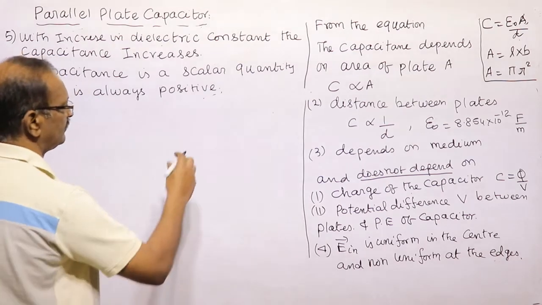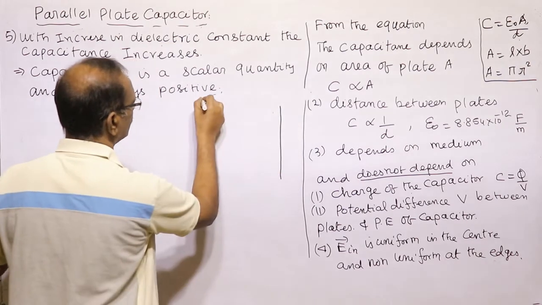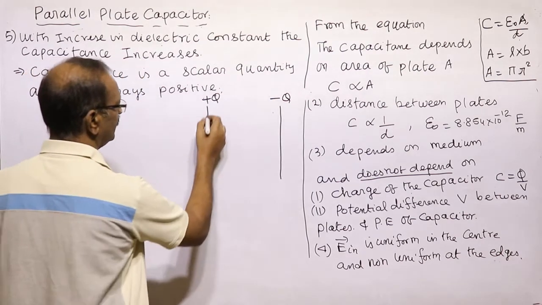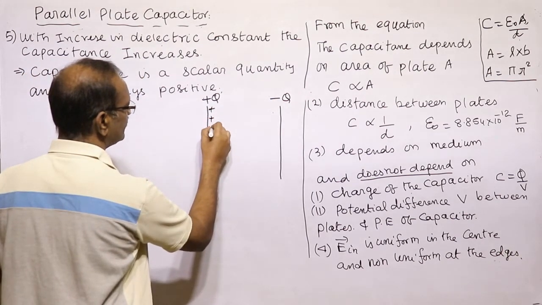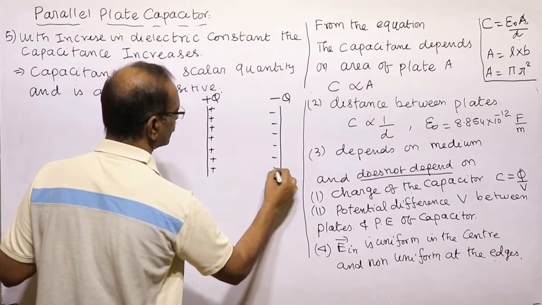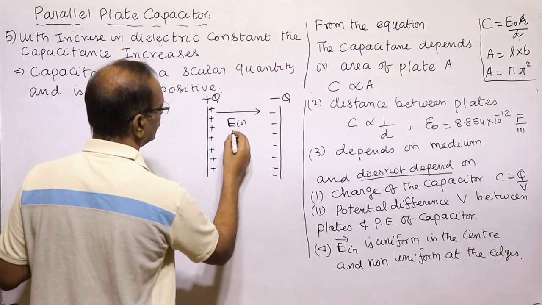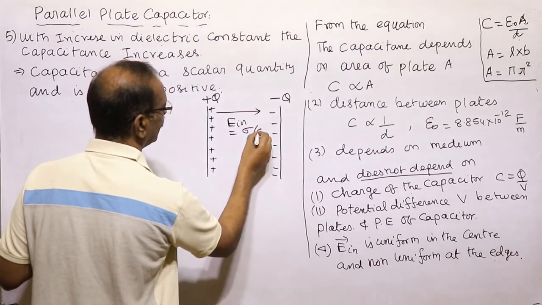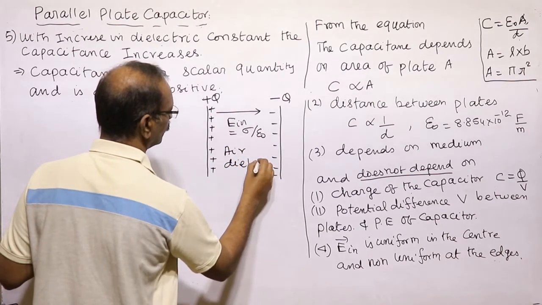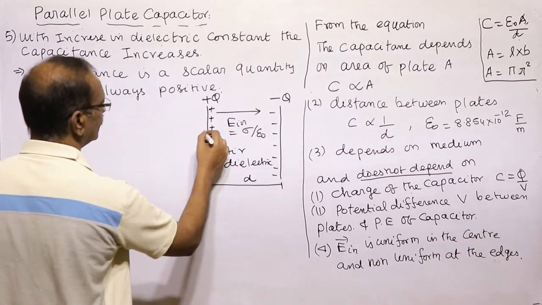A parallel plate capacitor will be like this. This is plus Q, this is minus Q. Two equal and oppositely charged plates, the charge will remain inside the plate, and the electric field is from positive to negative inside, which is equal to sigma by epsilon naught. This is air as dielectric. This is the separation between the plates, and the area of the plate is A.